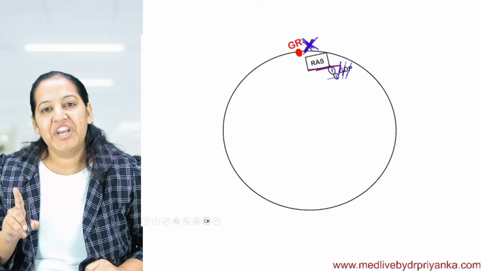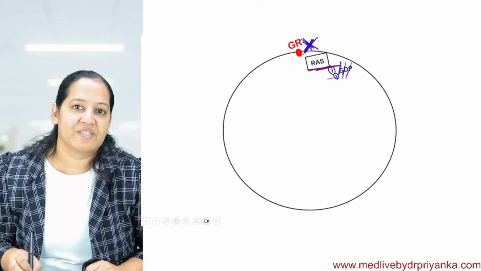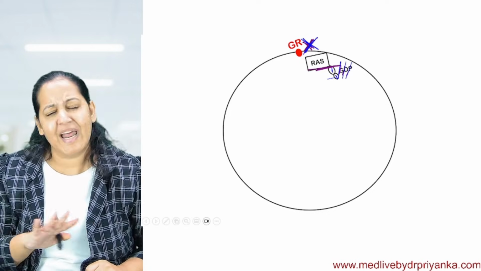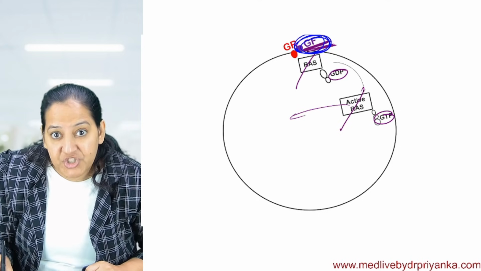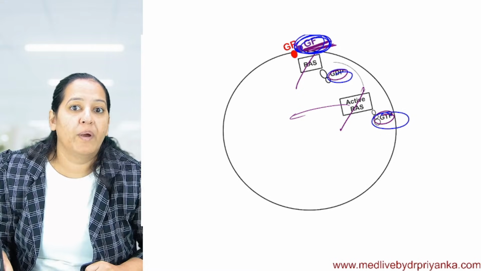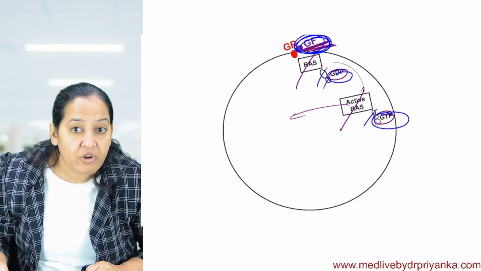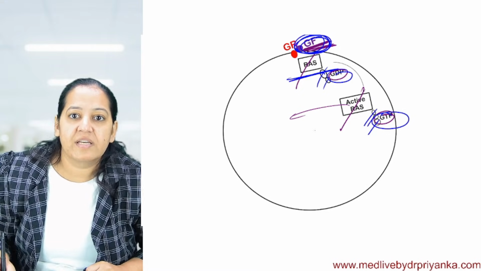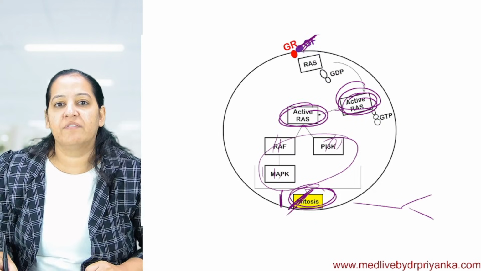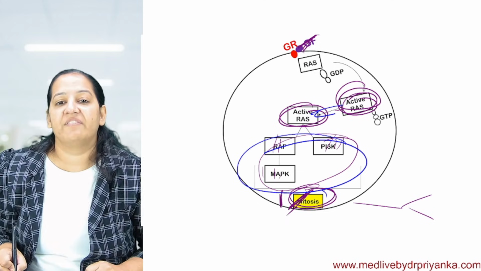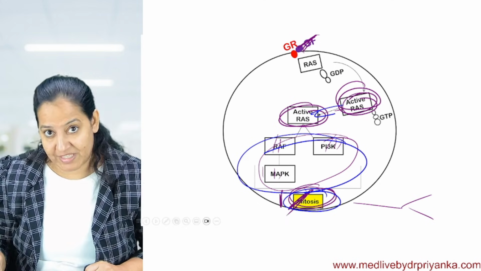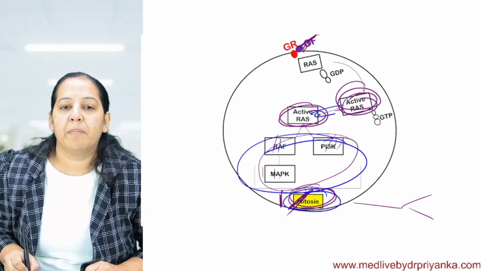So it is GDP, guanine diphosphate. Two phosphates are attached over here with the RAS, and it's inactive. When the growth factor comes, GDP converts to GTP, guanine diphosphate converts to guanine triphosphate, and inactive RAS converts to active RAS. Once it becomes active, it comes to the cytoplasm. In the cytoplasm, it carries out multiple pathways, with the help of which mitosis takes place. This cell divides once. One mitosis takes place.